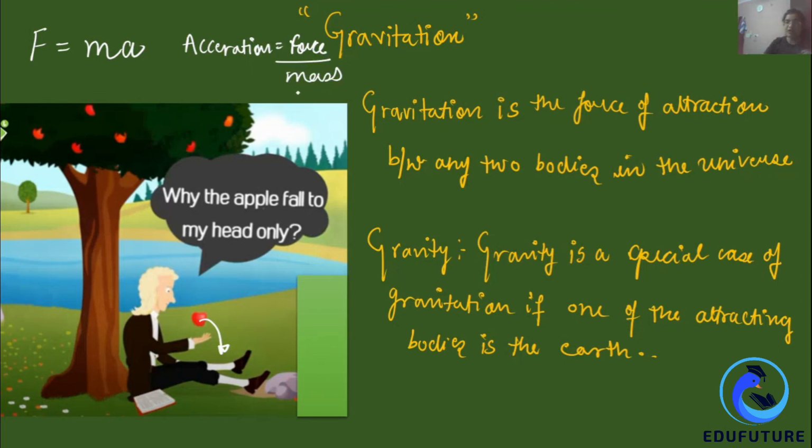All of us know that the mass of the apple is less. So its acceleration, which is called acceleration due to gravity, is noticeable. That's why the acceleration of the apple was visualized, and we can see the apple fall towards the earth. But the mass of the earth is very large, and the acceleration of the earth is very small. That's why it is not noticeable to us.